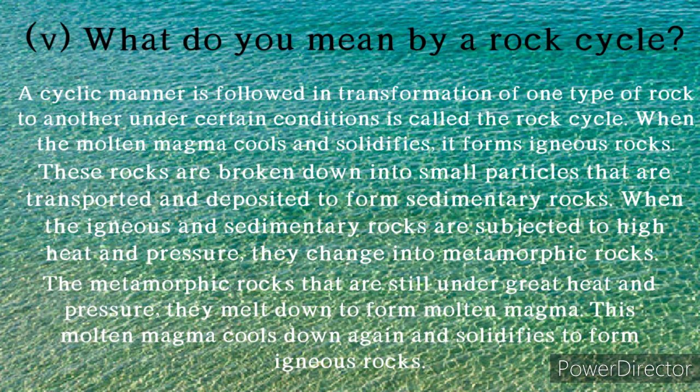Fifth, what do you mean by a rock cycle? Answer: a cyclic manner is followed in transformation of one type of rock to another type under certain conditions. This process of transformation of rock from one to another is called the rock cycle. When the molten magma cools down and solidifies, it forms igneous rocks. These rocks are broken down into small particles that are transported and deposited to form sedimentary rocks. When the igneous and sedimentary rocks are subjected to high heat and pressure, they change into metamorphic rocks. The metamorphic rocks that are still under great heat and pressure melt down to form molten magma. This molten magma cools down again and solidifies to form igneous rocks.